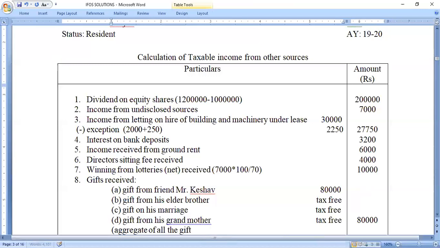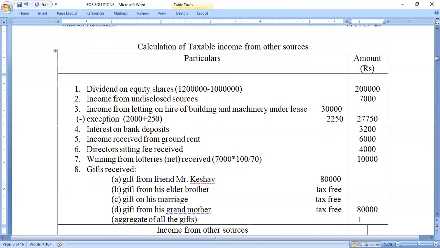Because he is not receiving any gift in the form of movable property or immovable property, it is received in the form of cash. So we need to take the aggregate or total of all the cash gifts and check the maximum of rupees 50,000. If it is more than 50,000, the entire amount is taxable. If it is less than 50,000, the entire amount is tax free. So 80,000 is taxable, and we need to take the total amount. So just calculate the total amount.